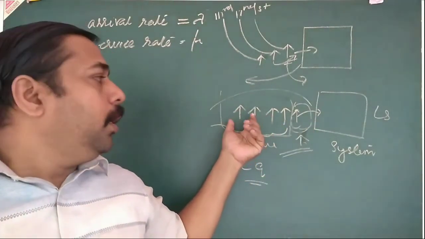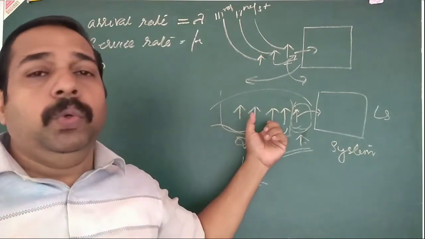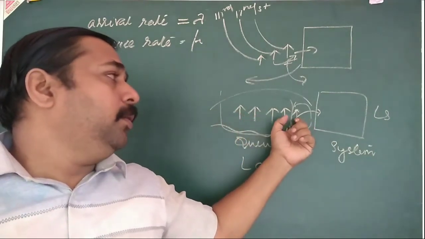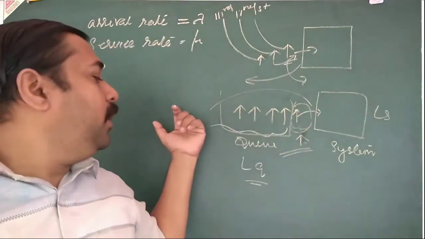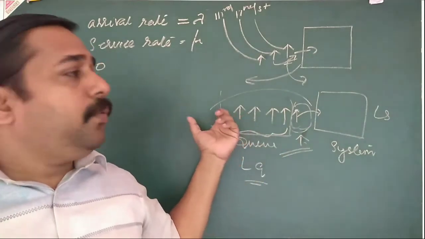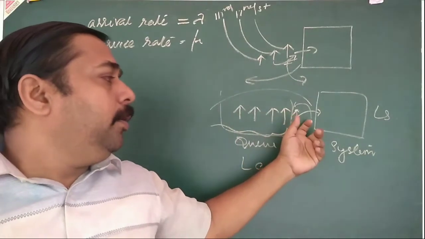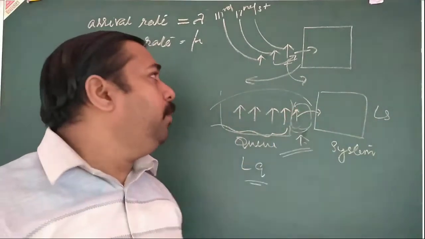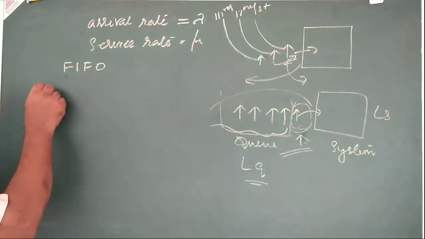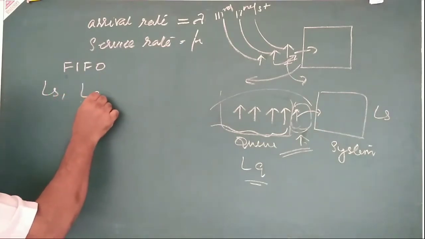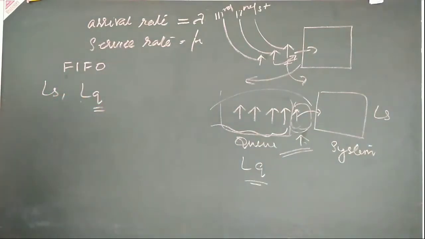So what is LQ? Number of customers in the queue except the service getting person. What is LS? Number of customers in the whole system, that is including the queue and the service getting person. So the parameters are LS and LQ. Now move to rho.